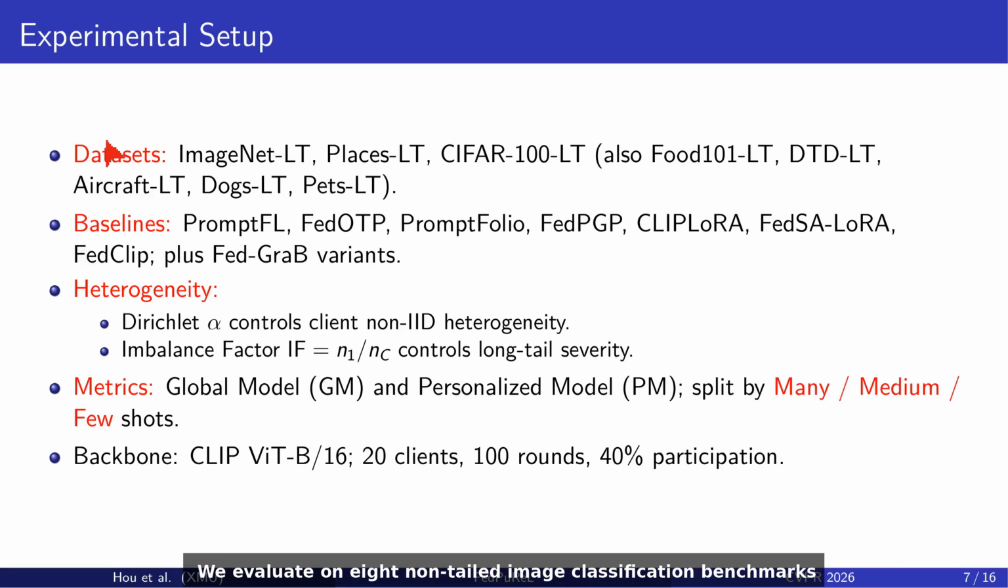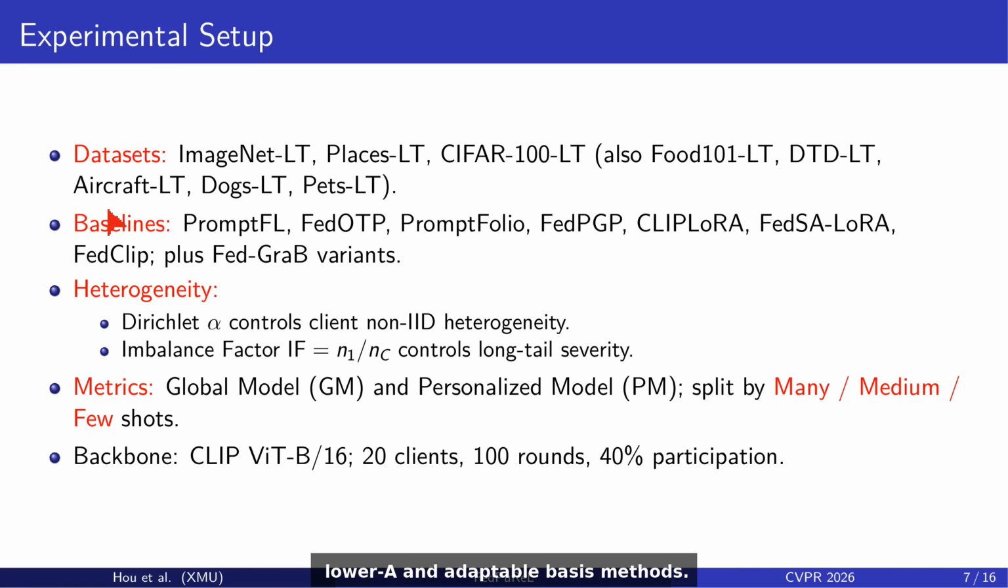We evaluate on 8 long-tailed image classification benchmarks covering natural and fine-grained domains. We compare against a broad range of federated parameter-efficient fine-tuning baselines spanning prompt, LoRA, and adapter-based methods. Client heterogeneity is controlled by the Dirichlet parameter and class imbalance by the imbalance factor. We report both global and personalized accuracy broken down by many, medium, and few shot classes. All experiments use CLIP ViT-B/16 with 20 clients, 100 communication rounds, and 40% client participation.